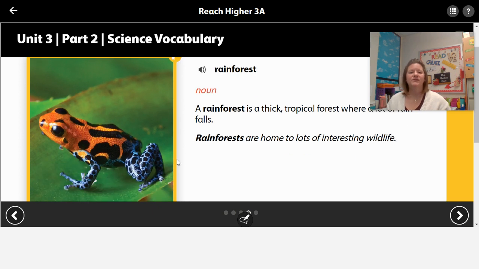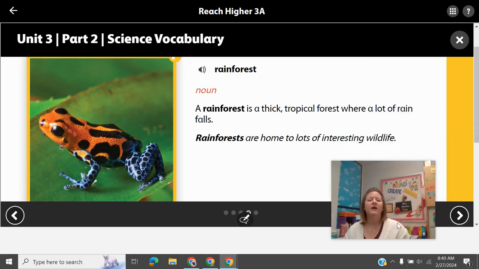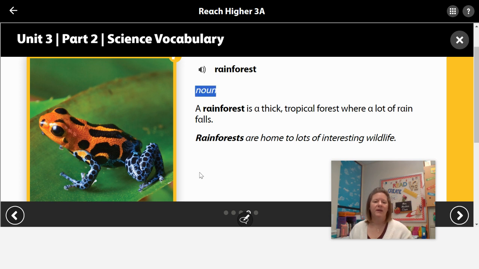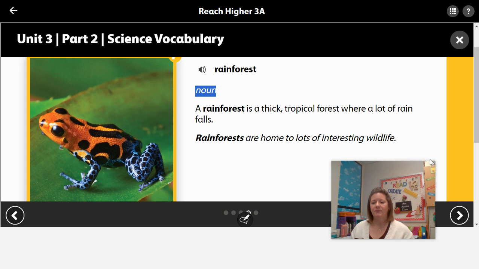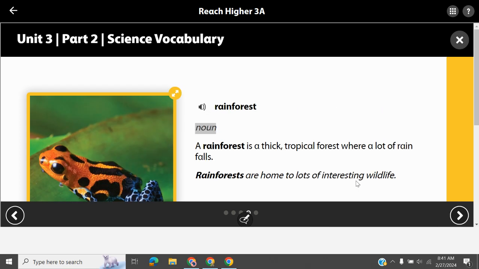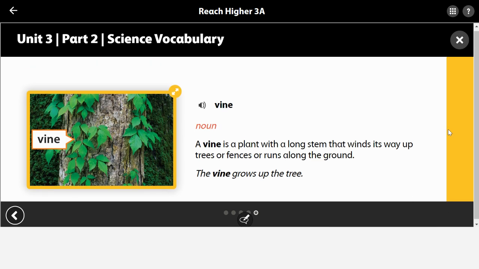Our next word is rainforest. Let me try to move myself out of the way here. Rainforest is a noun. A rainforest is a thick tropical forest where a lot of rain falls. Rainforests are homes to lots of interesting wildlife. I'm going to take myself off the screen now so we can finish up our words.